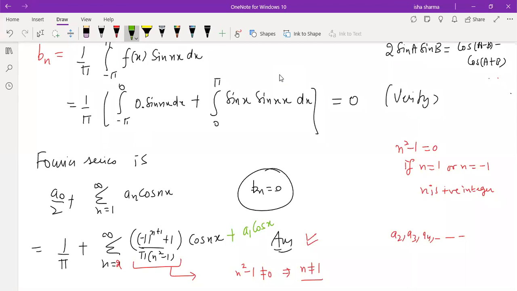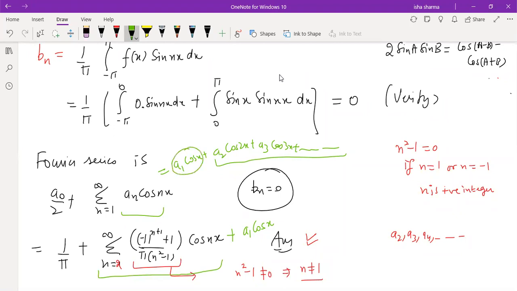If you expand this summation, it is a1 cos x plus a2 cos 2x plus a3 cos 3x and so on. From 2 onwards, these terms have been written in the form of summation because that's well defined from n equal to 2 onwards. Just this term needs to be written separately after computing the value of a1.